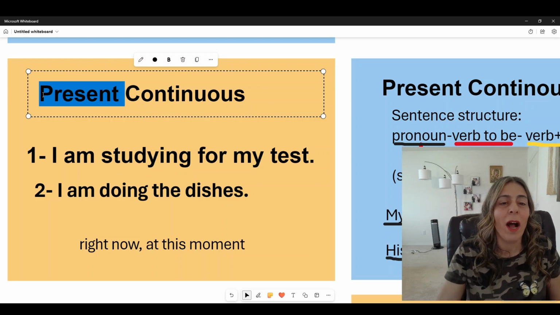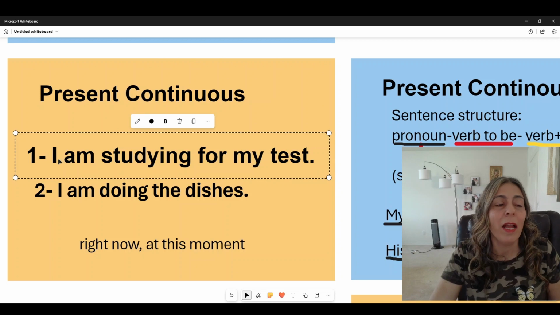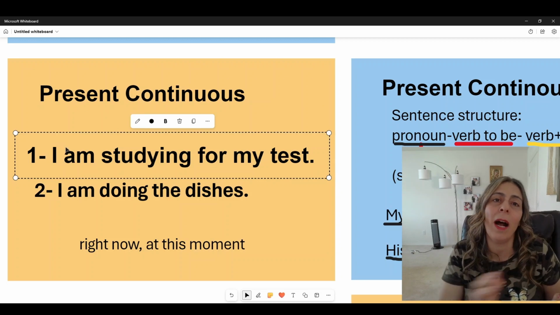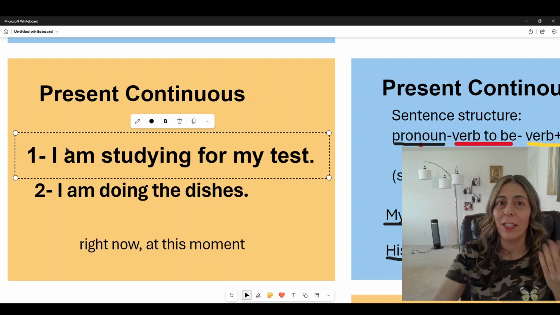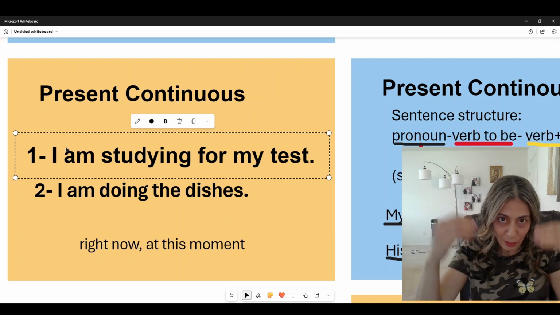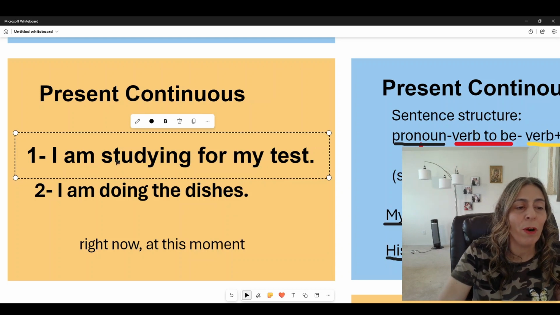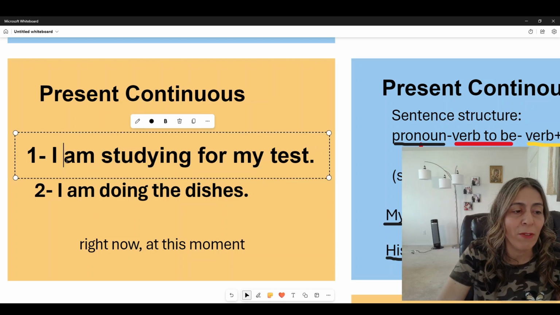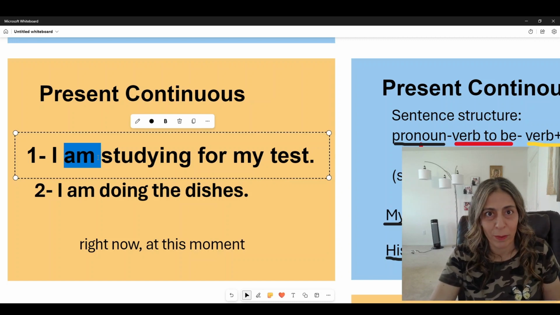Now, I'm studying for my test. Normally, this would be I study for my test, but since we are using it in this moment right now, I'm studying for my test.